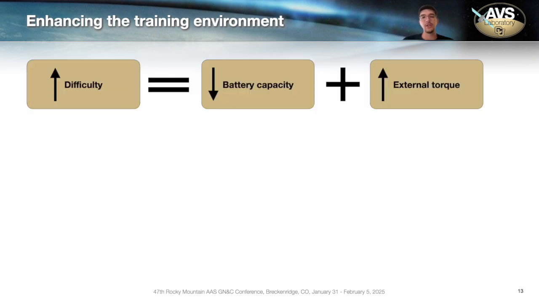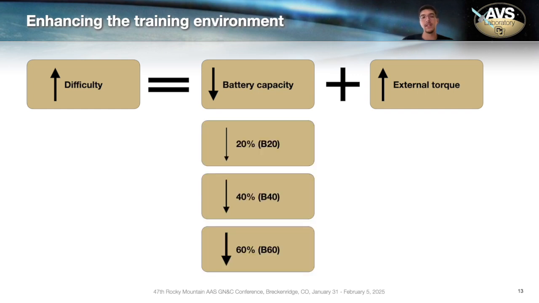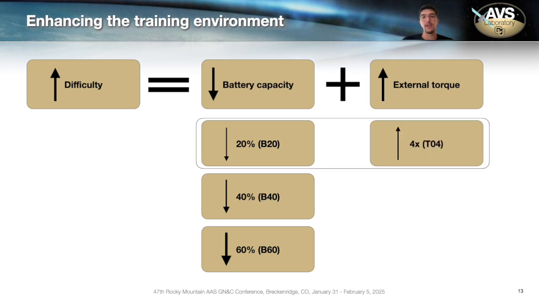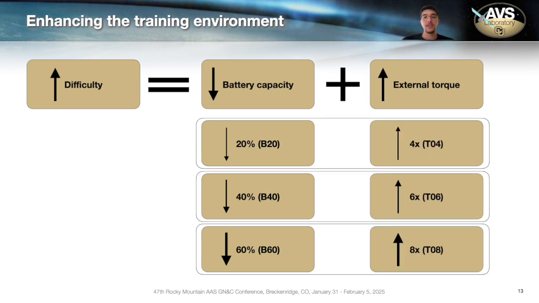In addition to the curriculum structure, we also need to define the intensity of that curriculum. And we are varying two things, battery capacity and external torque. So initially, we just varied battery capacity in three levels, decreasing 20%, 40%, and 60%. And we also combined it with external torque variation. And the reason for us to include external torque is if you have external torque, your reaction wheels will start to increase their momentum, and it basically means higher speeds, and it will draw more power from the battery, so it will also affect how you are handling power.